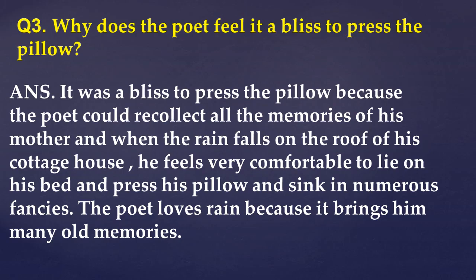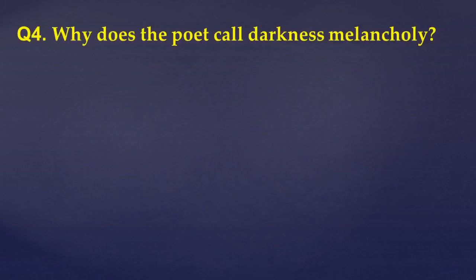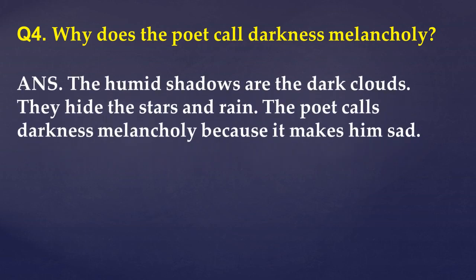The poet loves rain because it brings him many old memories. Next question. Why does the poet call darkness melancholy? Answer. The humid shadows are the dark clouds. They hide the stars and rain. The poet calls darkness melancholy because it makes him sad. So, these were the answers of the questions of this poem.